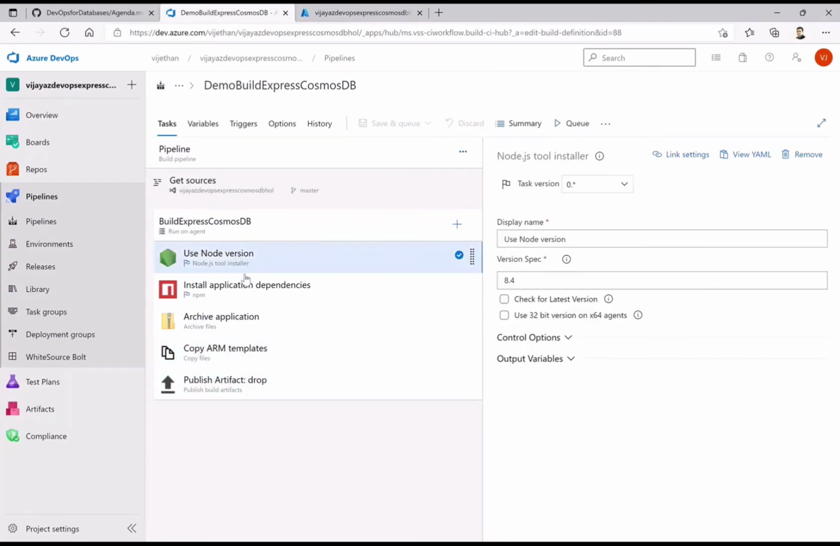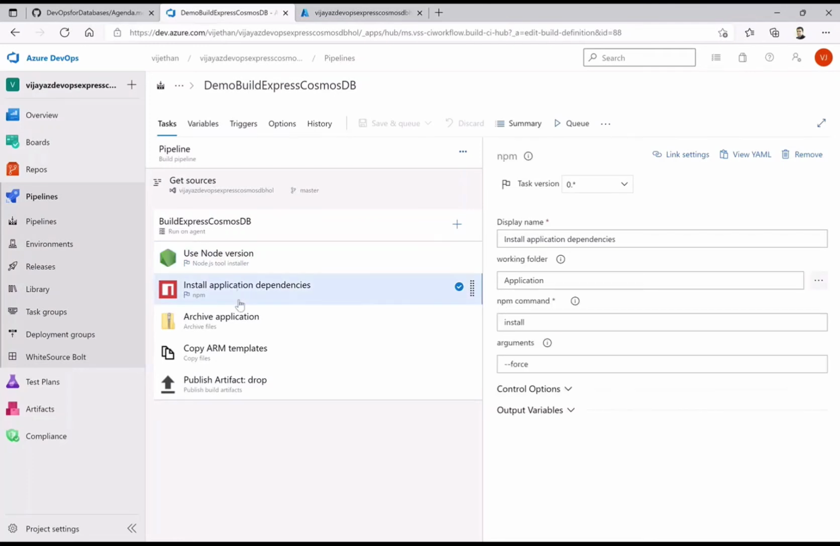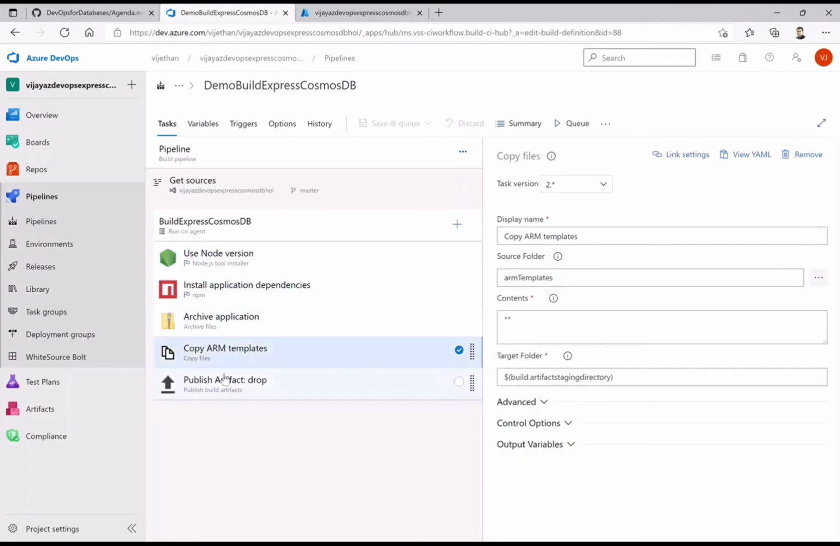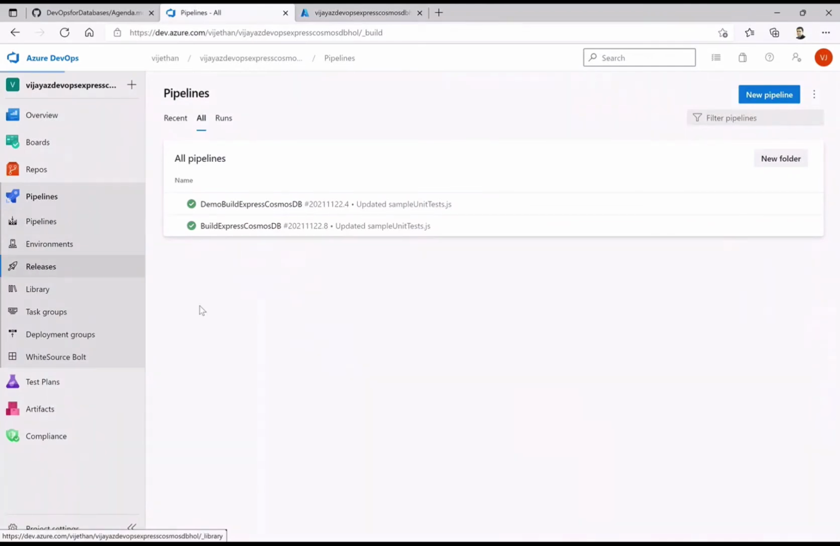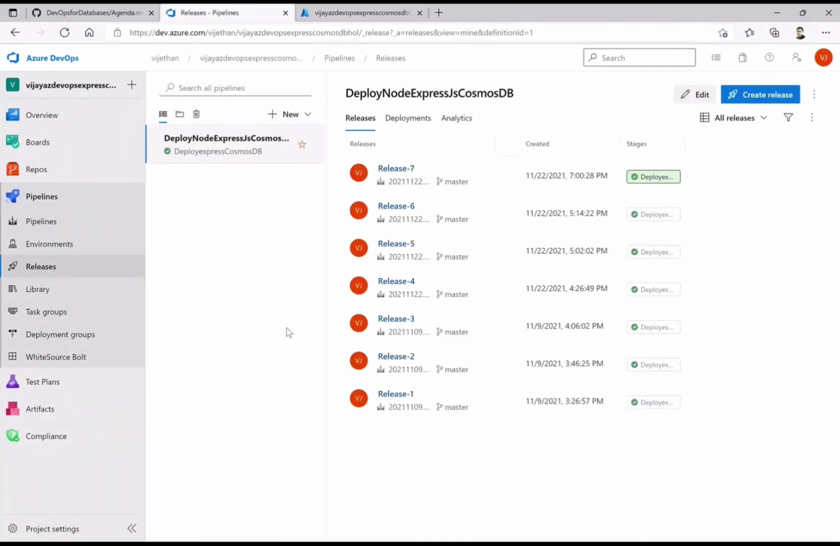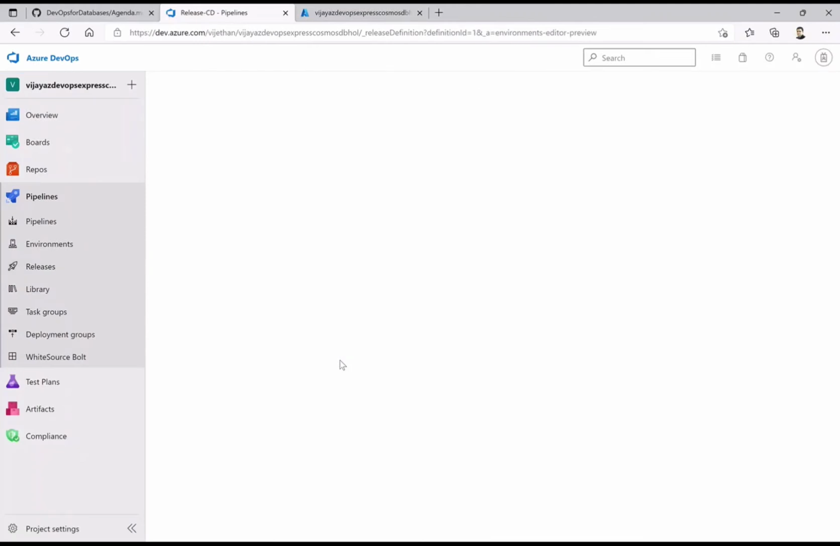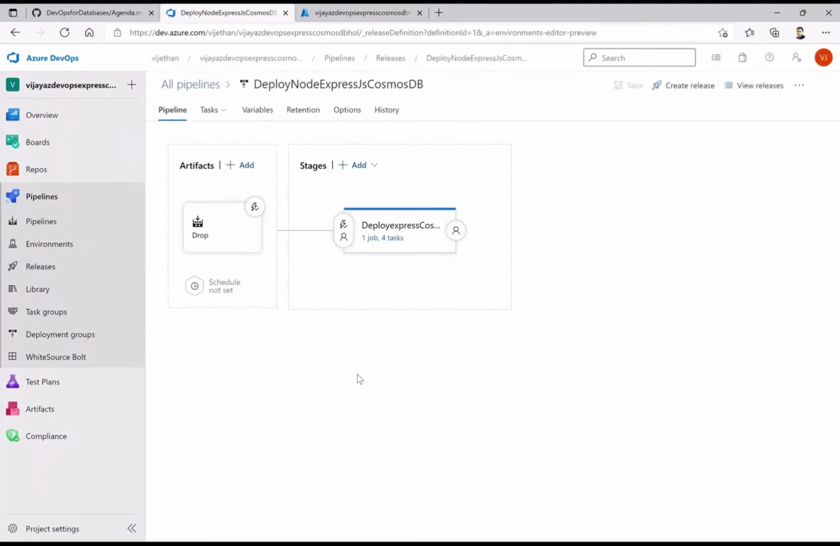So ideally what I'm doing here is building the dependencies and then archiving and copying the relevant artifacts, which will help me implement those particular environments. That is what I have as part of this build. Now, once this build finishes, I need to implement this on Azure, so I'm doing this with the help of my release pipeline.